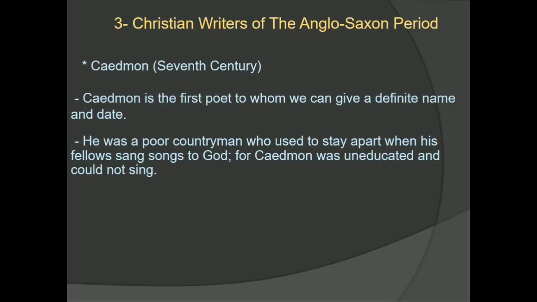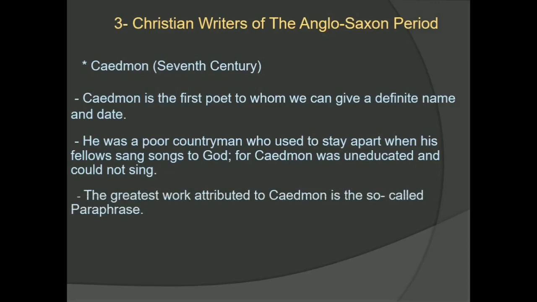On the other hand, the Christian represents the writings developed under the teaching of the monks after the old pagan religions had vanished. So this is the first writer here, the greatest writer, Caedmon. The greatest work attributed to Caedmon is the so-called Paraphrase, as we just said.